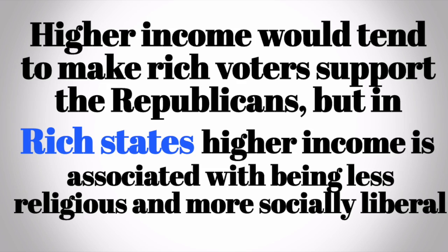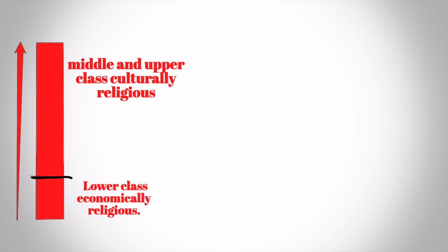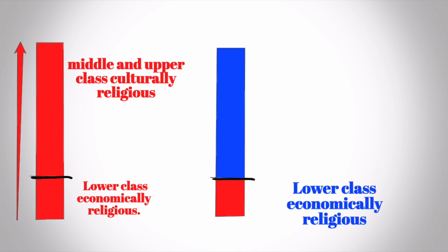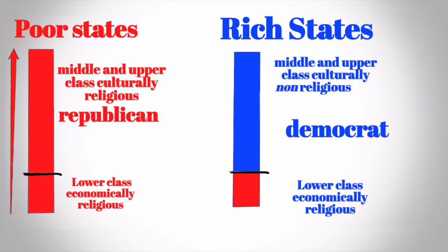Higher income would tend to make richer voters support the Republicans, but in rich states, higher income is associated with being less religious and more socially liberal. In red states, the poor are more swayed by religiously motivated policies, which is traditionally Republican. The richer voters in red states are motivated culturally to follow religiously motivated policies, which once again are still Republican. In blue states, the poor are still more or less religiously motivated, but the rich tend to be less religious and promote social liberty.